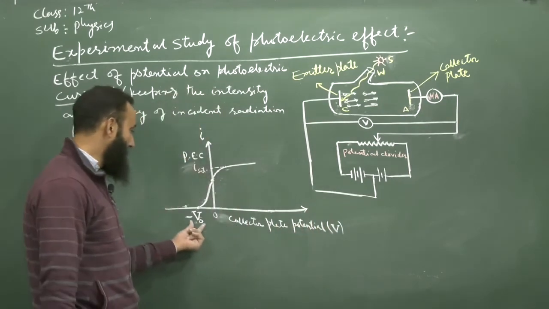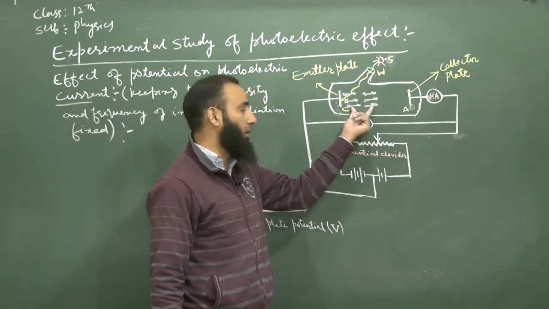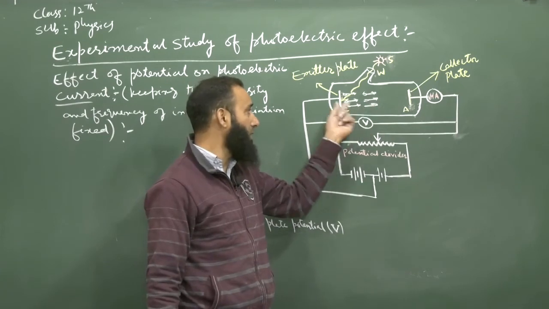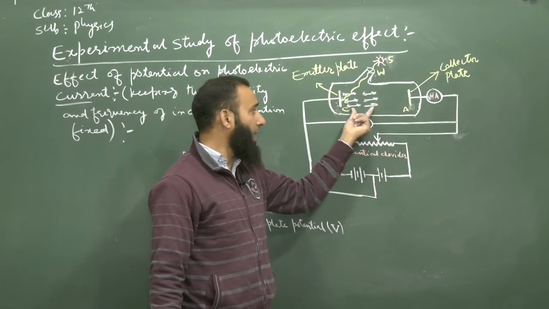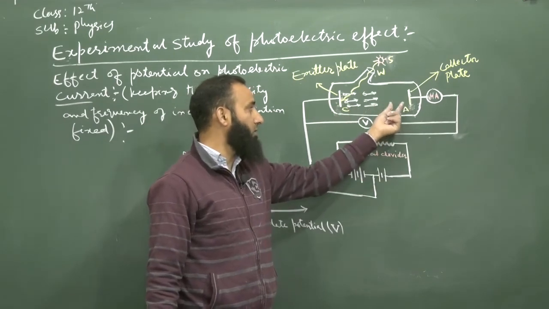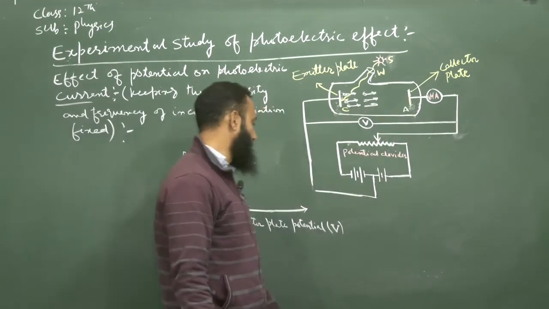What does this mean? Even the most energetic electron coming out because of the radiation is not reaching the plate A.